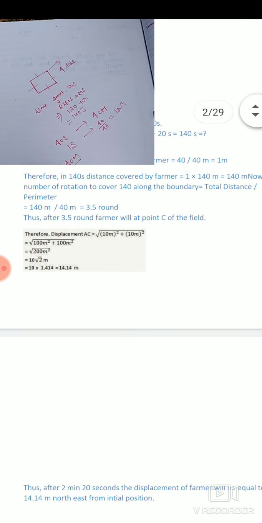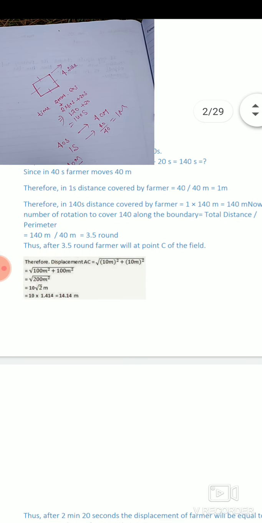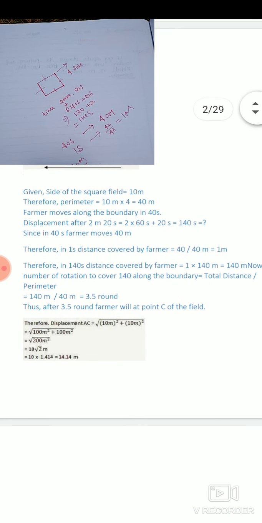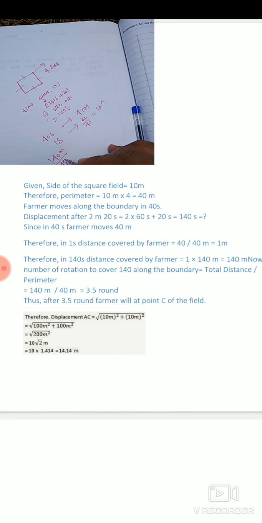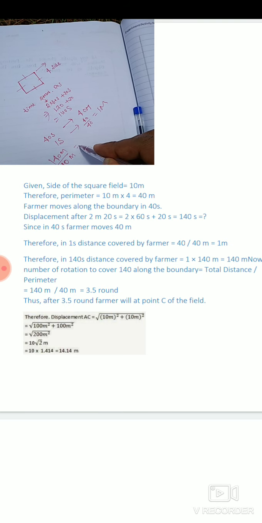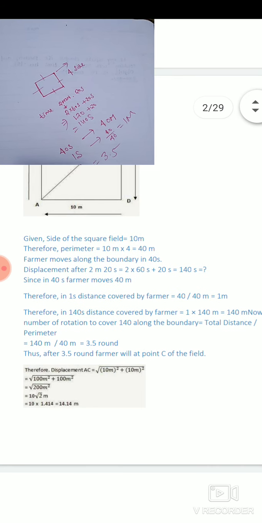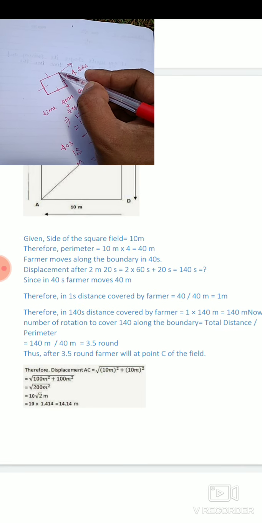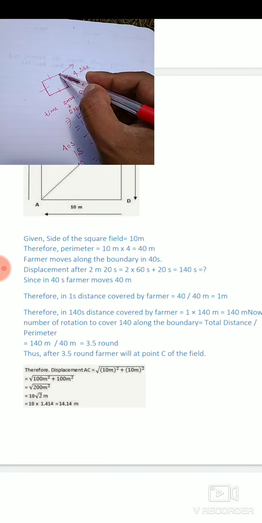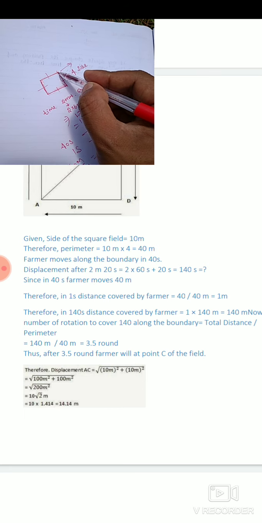It means that total rounds is equal to 140 meter upon the distance traveled in one round, that is 40 meter, which is 3.5. It means that the farmer takes 3.5 rounds: first round, second round, third round, and then half a round.